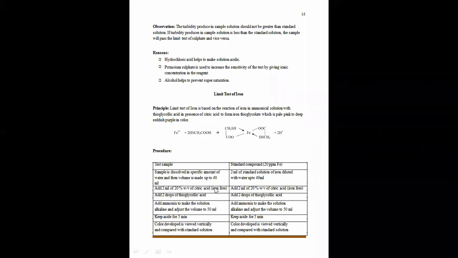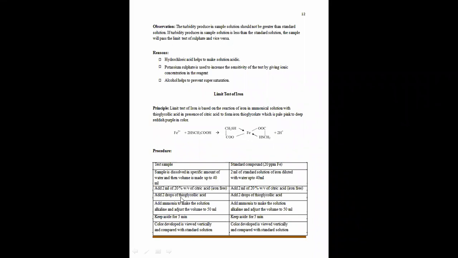So at the time of doing the limit test of ion, after the sample preparation, first of all we are going to add 2 ml of 20% solution of citric acid, which is totally ion free.